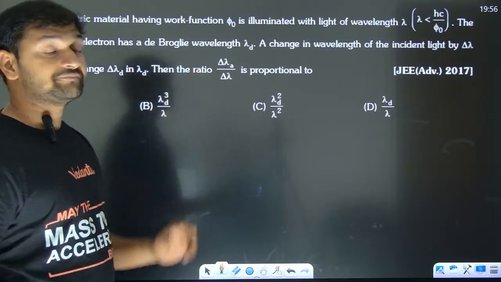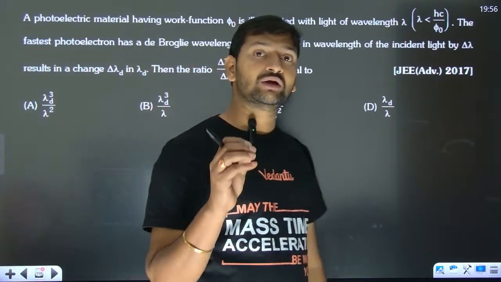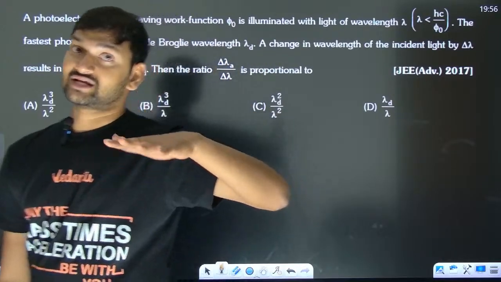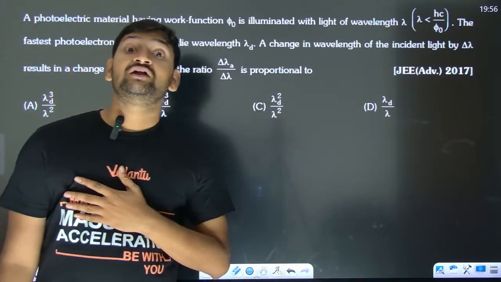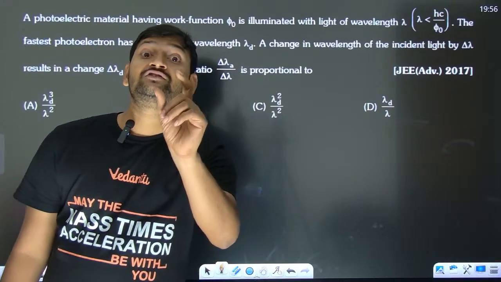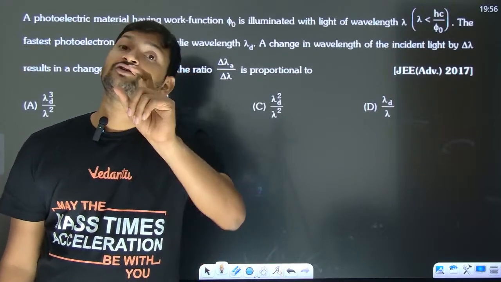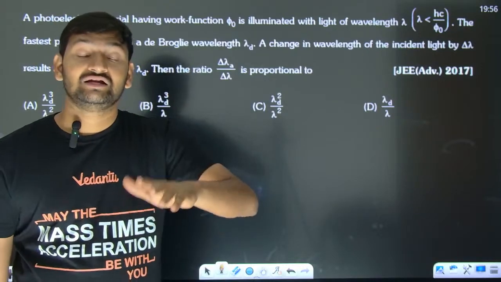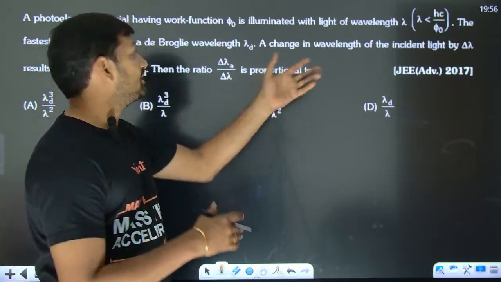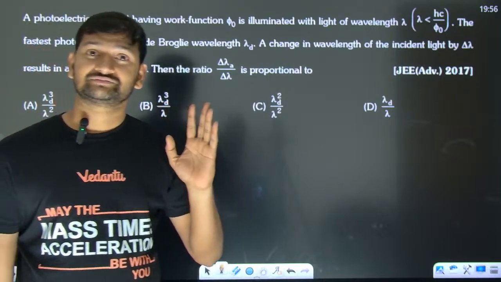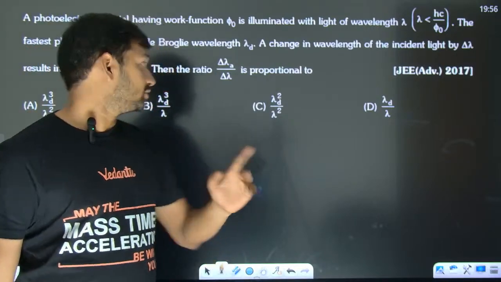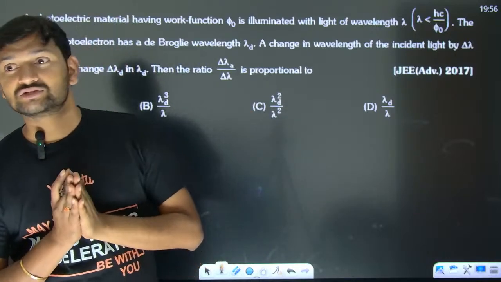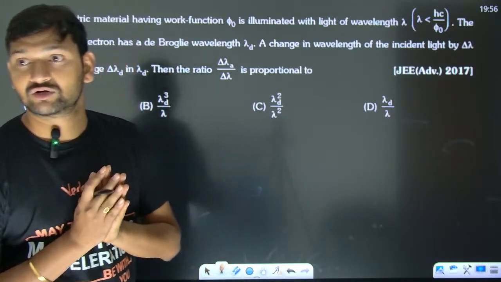See, whenever they talk about delta lambdas and all those things, as far as modern physics is concerned, you go for differentiation. Differentiation gives you small changes. So the small changes, d lambda and d lambda d, you can put as delta lambda and delta lambda d. Look at the options. The options are not so complicated. That means they have definitely used differentiation. That's how you are going to realize it.